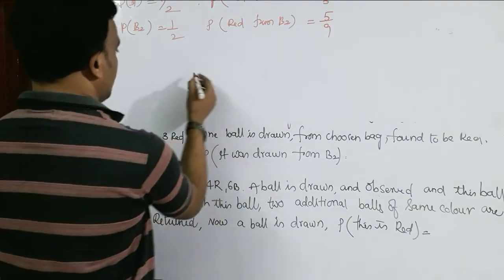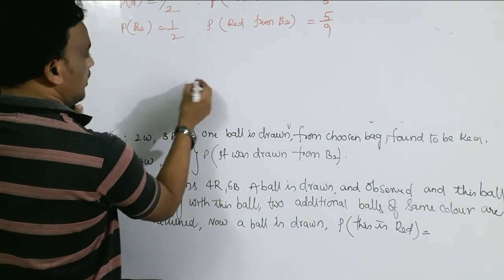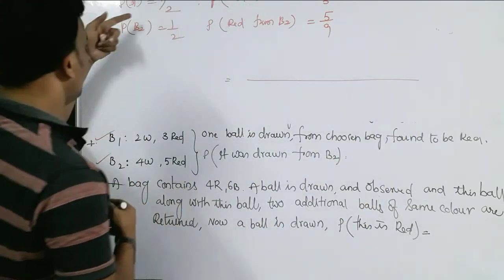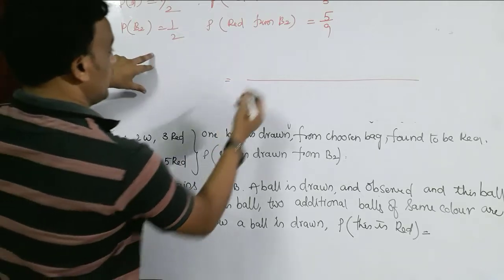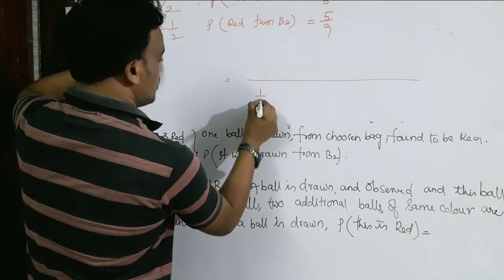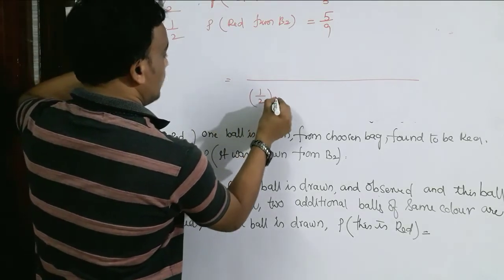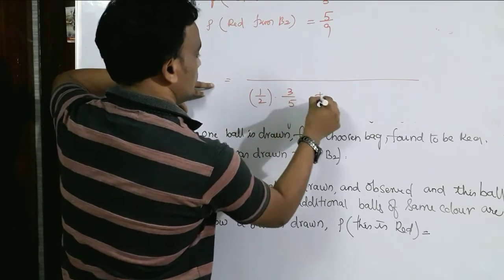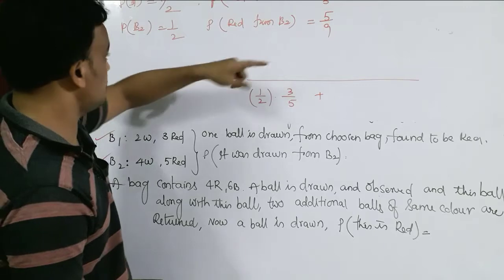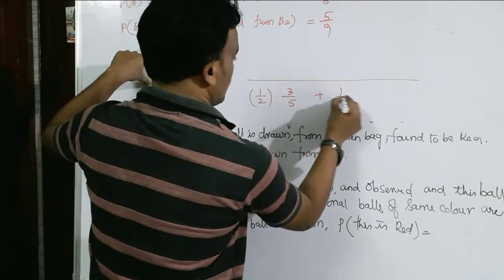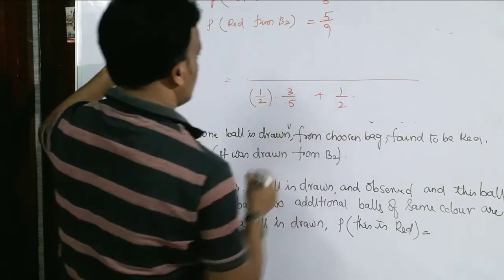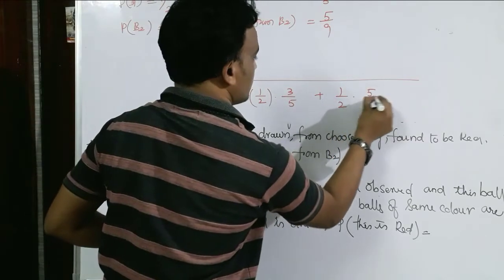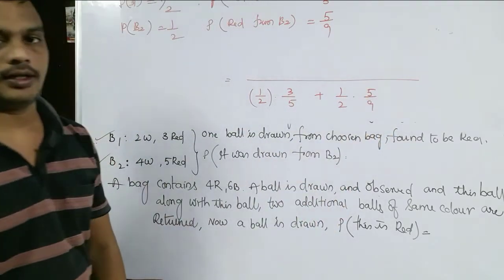Now we can write like this. So, the probability of getting the red ball may be from bag 1 or from bag 2. Can I write like this? First of all, suppose you selected bag 1, then from that bag 1 the red ball chances are 3 by 5. And suppose it is from bag 2, first you select bag 2, then from bag 2 the red ball is 5 by 9 chances, right or not?